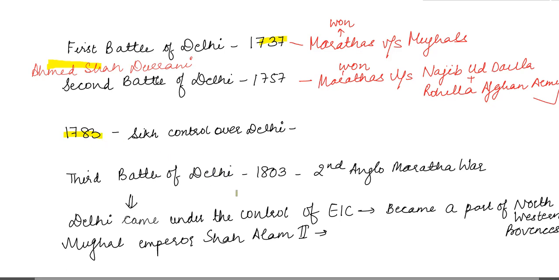The Third Battle of Delhi was fought in 1803 and it was also known as the Second Anglo-Maratha War. Now this was a decisive battle because it was fought between the British East India Company on one hand and the Marathas on the other. Marathas lost their prominence in the capital and then Delhi came under the control of the British East India Company, which made it a part of the northwestern provinces. The titular head of the capital was Mughal Emperor Shah Alam II.